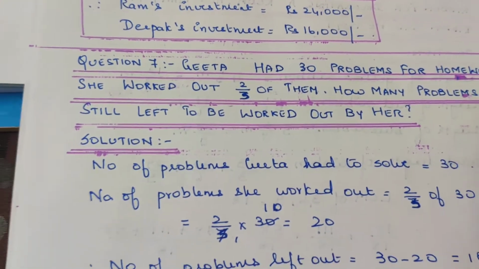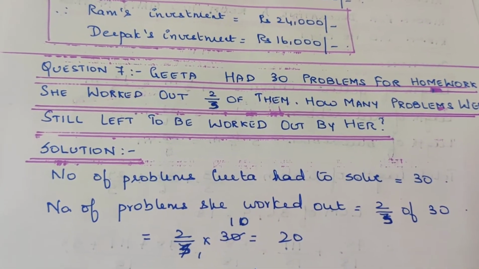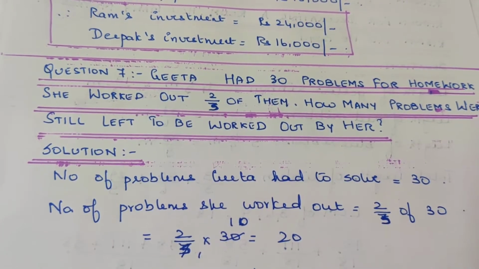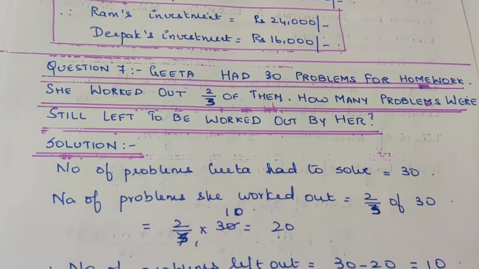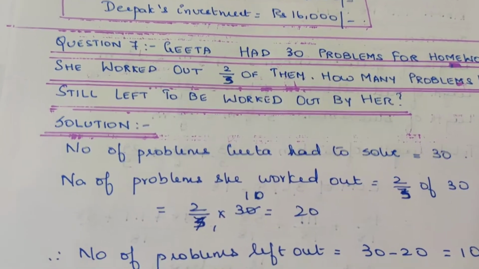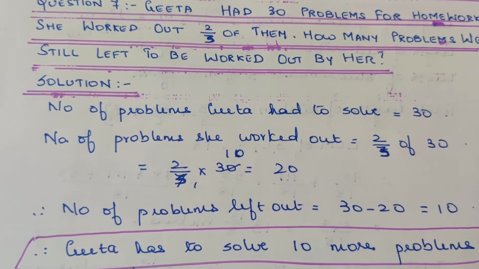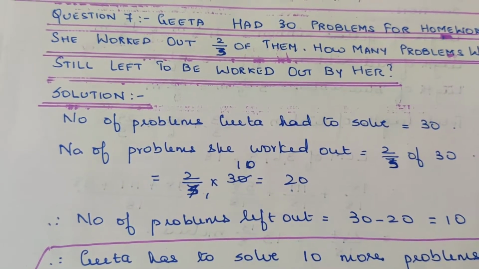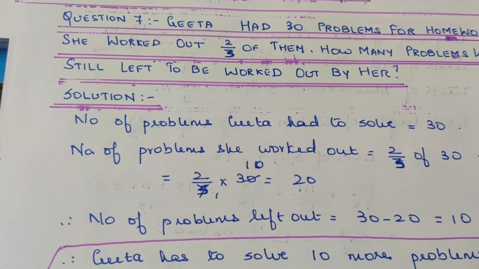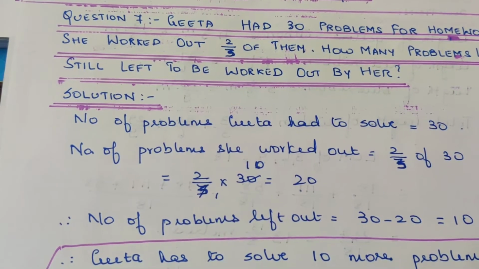Moving on to the next sum, Geeta had 30 problems for homework. She worked out 2/3 of them. How many problems were still left to be worked out by her? Very simple. Number of problems Geeta had to solve is 30, that is already given. Number of problems she worked out is equal to 2/3 of 30. As I told earlier, of is nothing but multiplication. So it becomes 2/3 into 30.